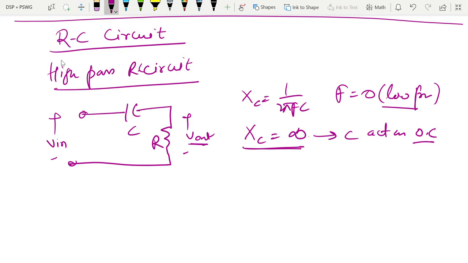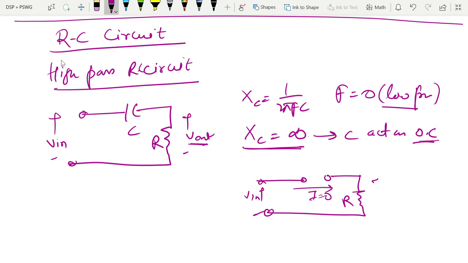So the capacitor will act as an open circuit and we have this circuit. When it is open circuit, it will not allow any current to pass through it. So if current is 0 here, then what will be the output?